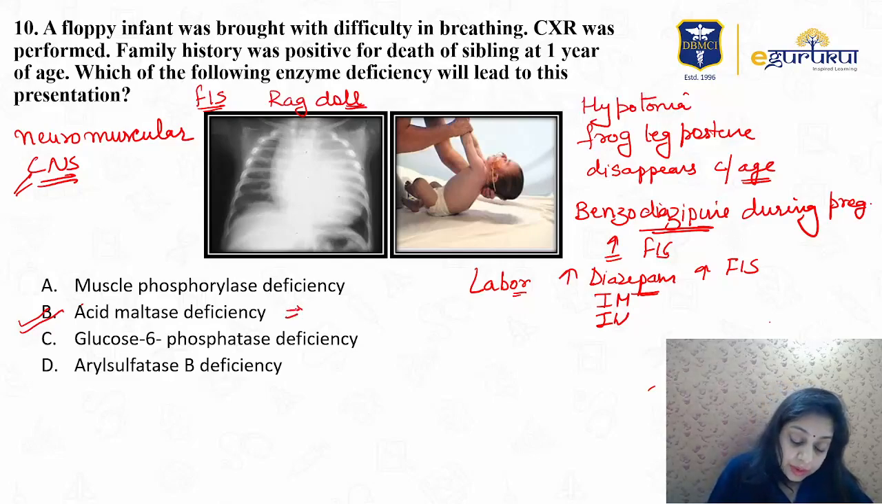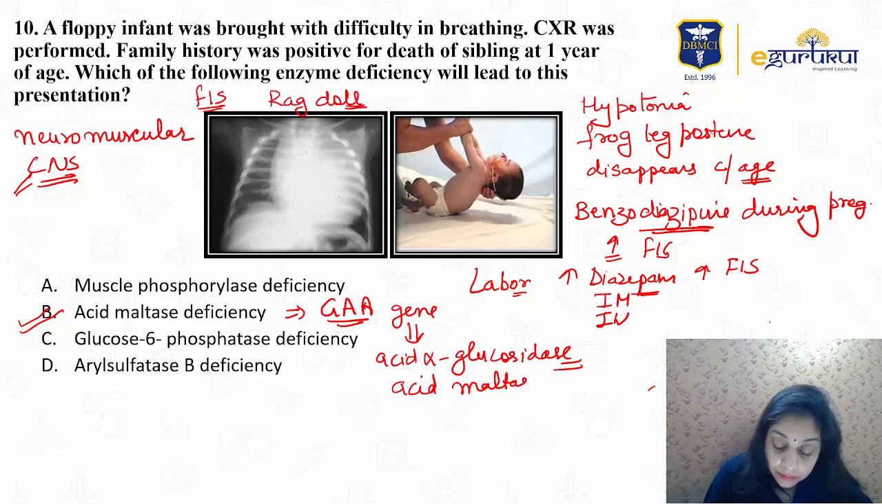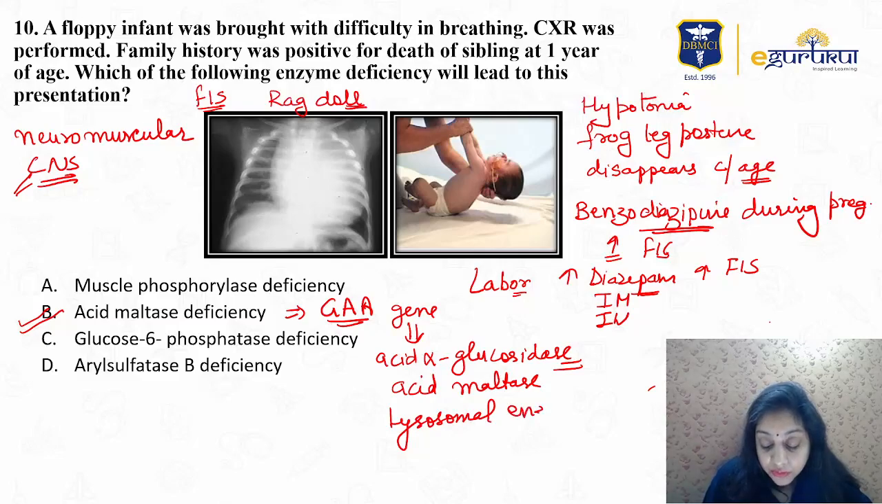Which happens because of a defect in the GAA gene, which leads to deficiency of the acid maltase, also known as acid alpha glucosidase. It is one enzyme with two or three names. Alpha glucosidase, they can write any of these, right? Also known as acid maltase, which is a lysosomal enzyme. The function of this enzyme is to help in the breakdown of glycogen.